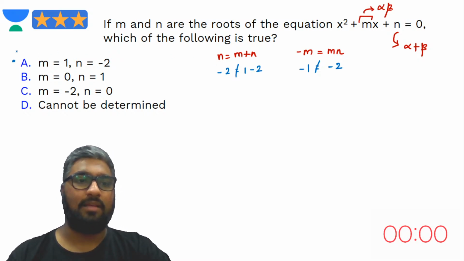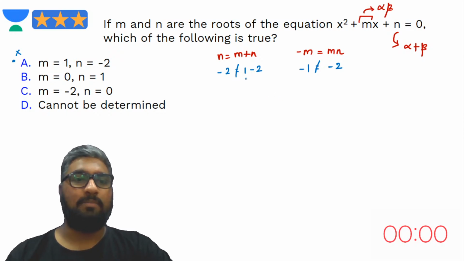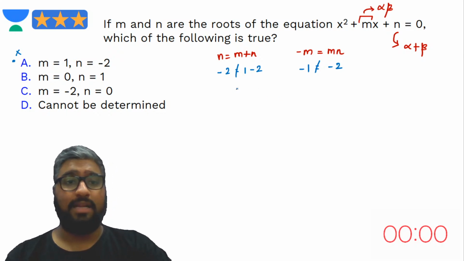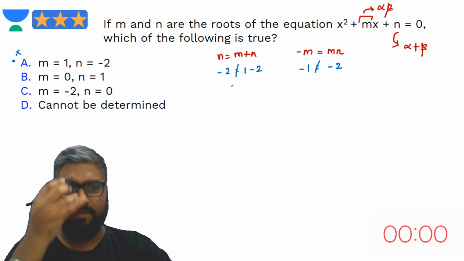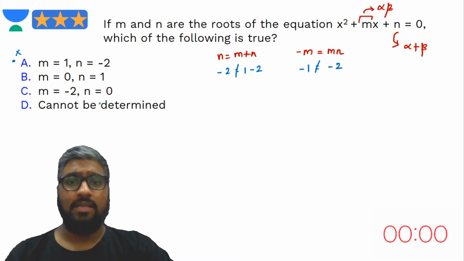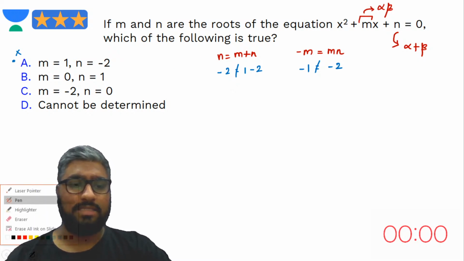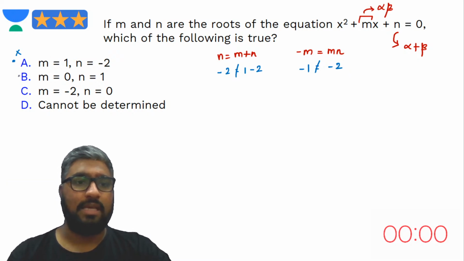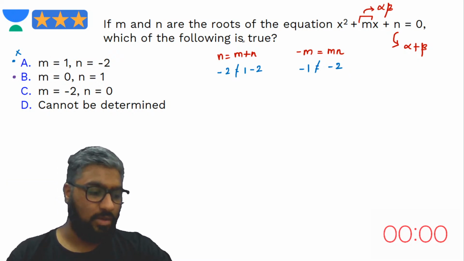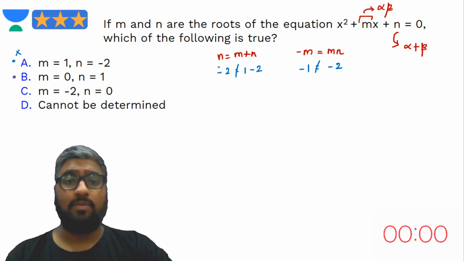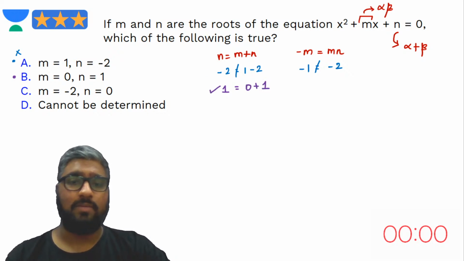So A, okay. Let's look at B now. 0 and 1. Let's try out the second equation here. M is equal to 0 and n is equal to 1, right? So what happens? 1 is equal to 0 plus 1, satisfied.